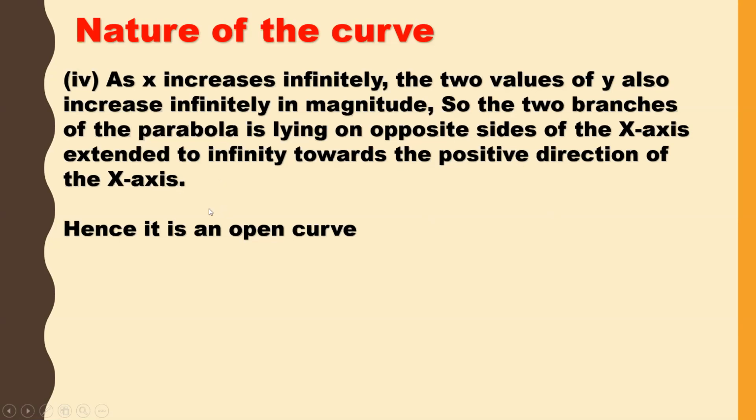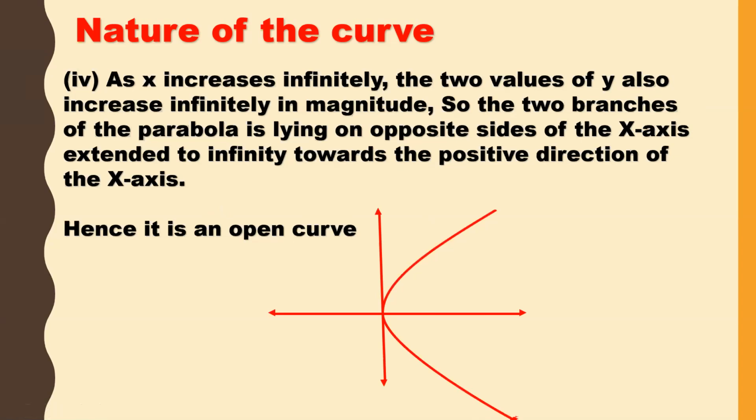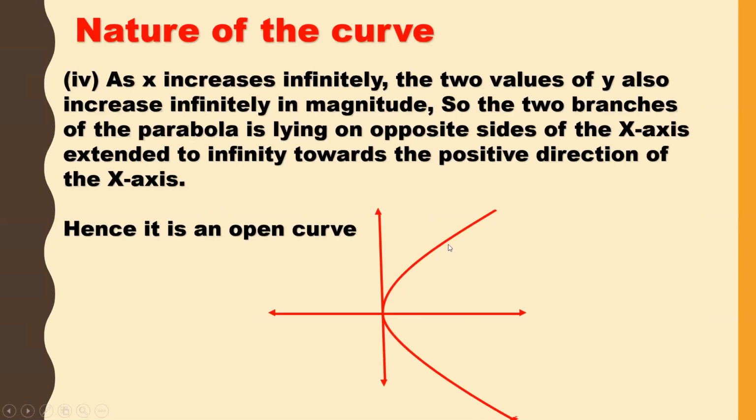Now let us understand this. This is the x-axis and this is the y-axis. Because I am taking standard parabola, I'll take this as x-axis and this as y-axis. Now observe this curve. This is a curve y square is equal to 4ax, right?